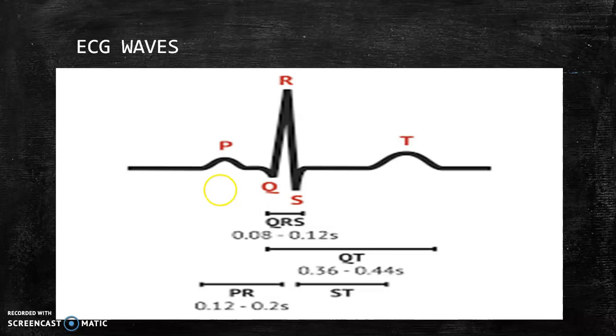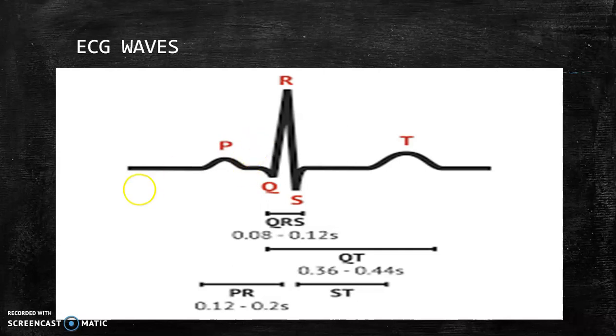Here is the typical ECG wave. The P wave represents the depolarization of the atria. Try to remember that depolarization is the influx of sodium, and the efflux of sodium is known as repolarization. So the P wave occurs due to depolarization, the movement of ions. They cause the action potential, and because of that action potential the heartbeat occurs.